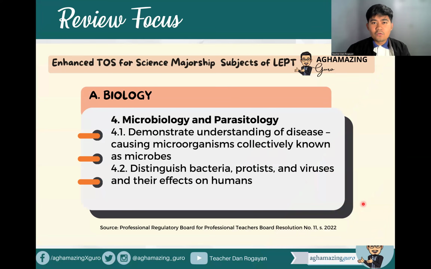So as I mentioned, our review focus will be on biology, particularly the sub-area microbiology and parasitology. In the enhanced table of specifications issued by the Professional Regulation Commission, particularly the BPT, we have two learning outcomes under this sub-area. Number one, demonstrate understanding of disease-causing microorganisms collectively known as microbes, and the other one is to distinguish bacteria, proteins, and viruses and their effects on humans. So we'll be covering these two learning outcomes for our 10-item questions for this episode. All right, I think everybody's ready, so I think we could start now.